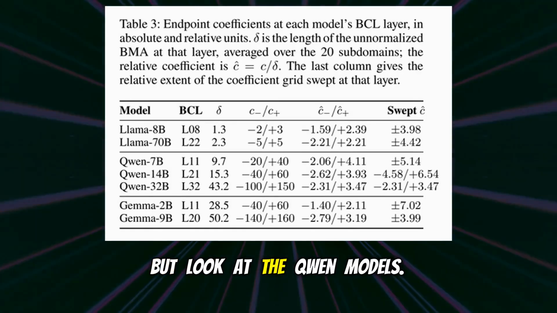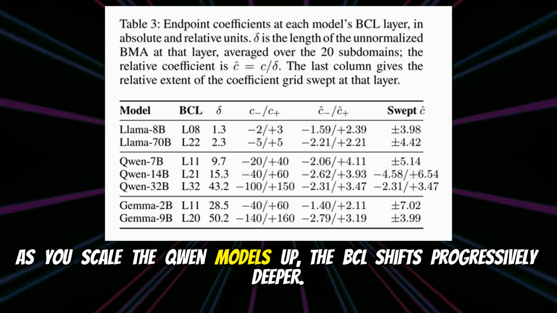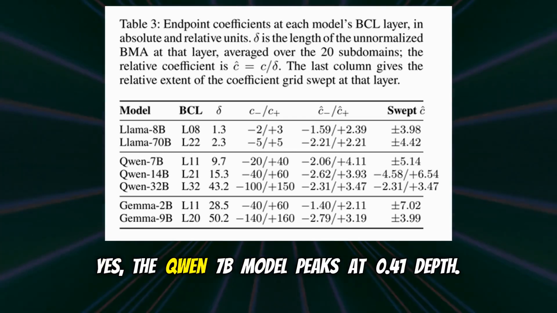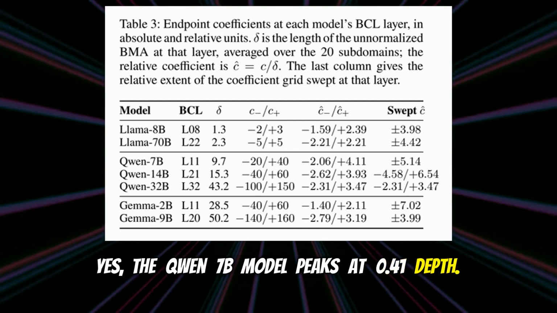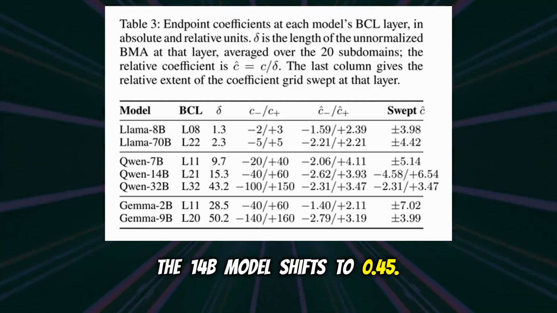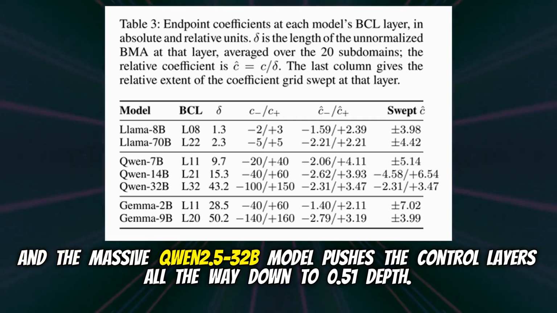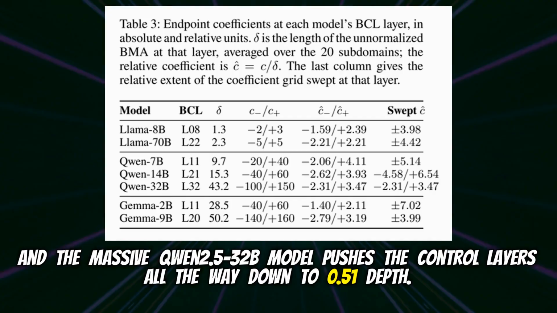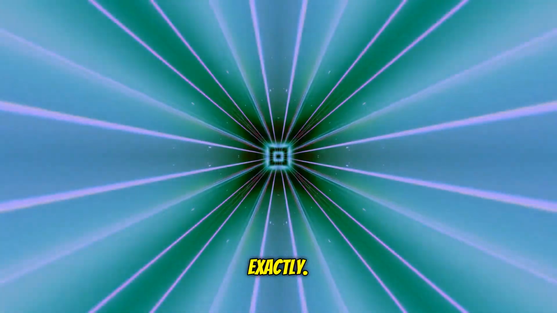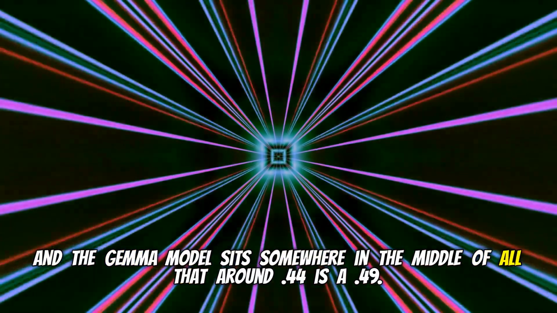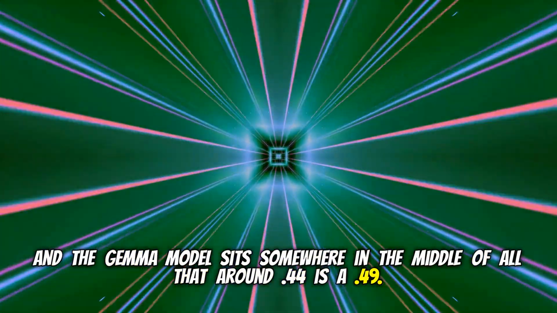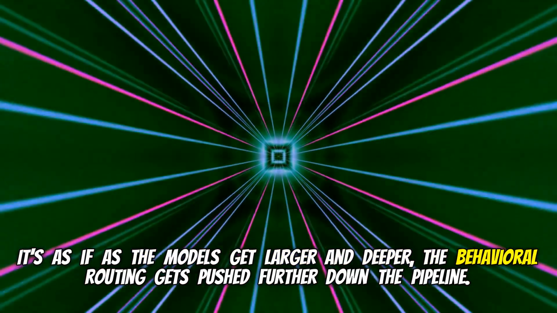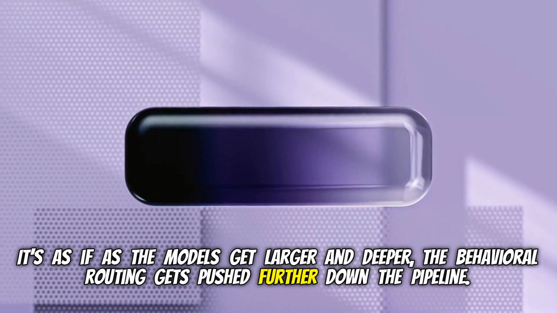Right. But look at the Quinn models. As you scale the Quinn models up, the BCL shifts progressively deeper. Deeper into the network. Yes, the Quinn 7b model peaks at 0.41 depth. The 14b model shifts to 0.45. And the massive Quinn 32b model pushes the control layers all the way down to 0.51 depth. Almost exactly halfway. Exactly. And the Gemma model sits somewhere in the middle of all that, around 0.44 to 0.49. It's as if, as the models get larger and deeper, the behavioral routing gets pushed further down the pipeline.